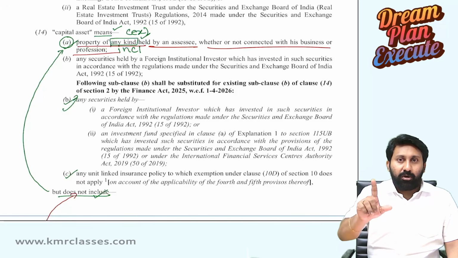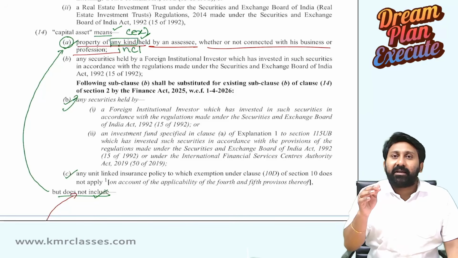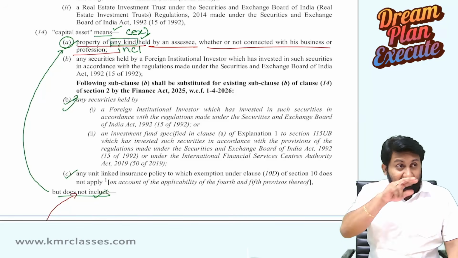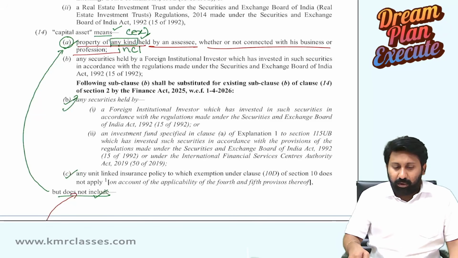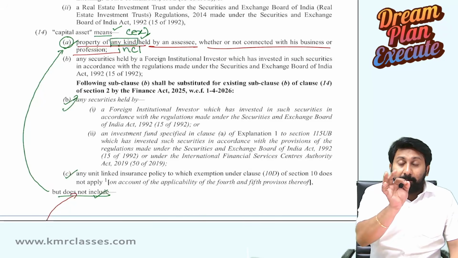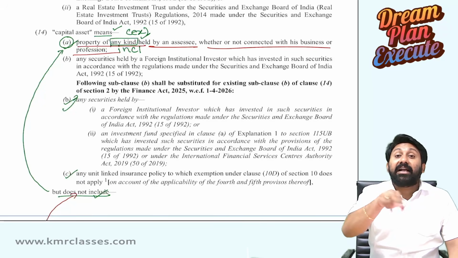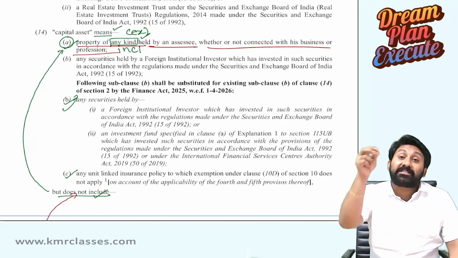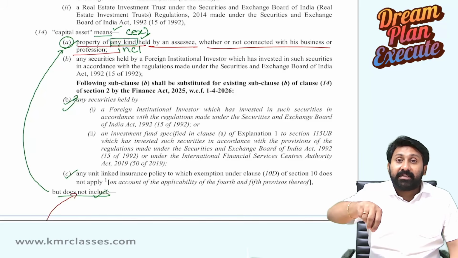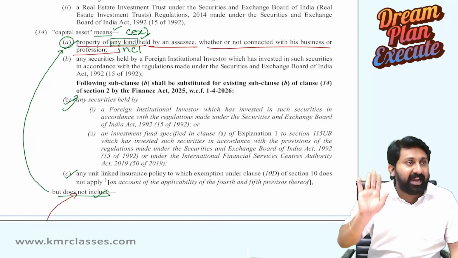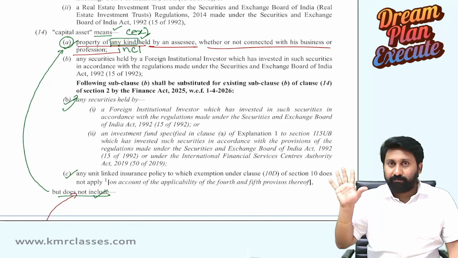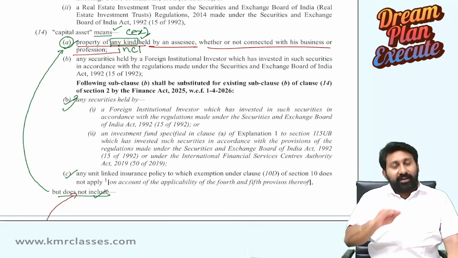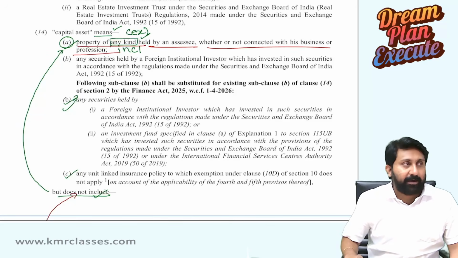Your business is some other manufacturing, and for the purposes of business you require this capital asset. So if building or land is held for the purposes of business or profession, even now it is a capital asset only. When you sell, capital gains will get attracted squarely. Understood the point clearly? So it attracts the provisions of capital gains.